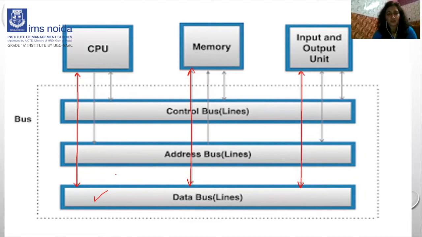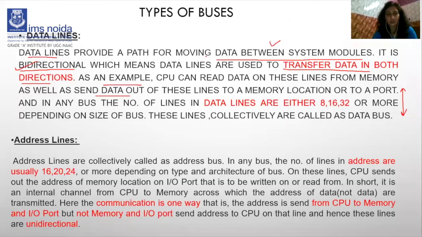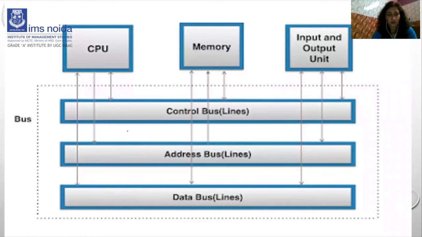The CPU sends the information to the data bus and the memory fetches the information from the data bus, right? And in any bus, the number of lines in the data lines can be 8, 16, 32, or any range. It depends on the size of the bus, right? So these lines are collectively called the data bus. From this I thought it's clear to all of you.